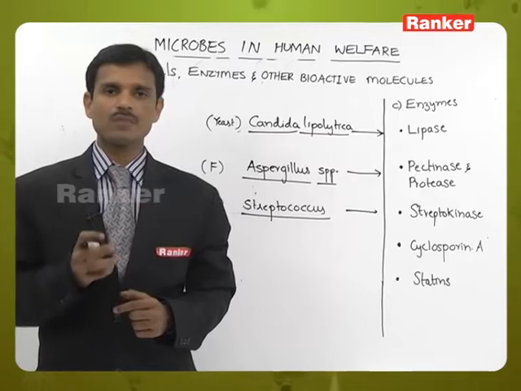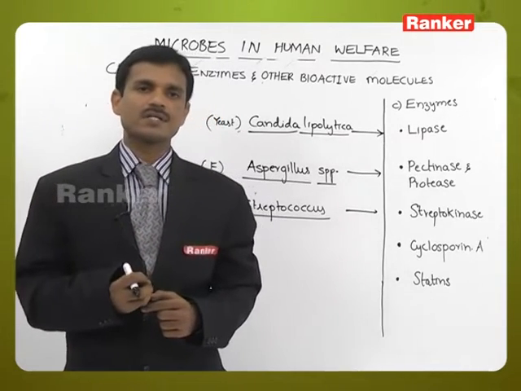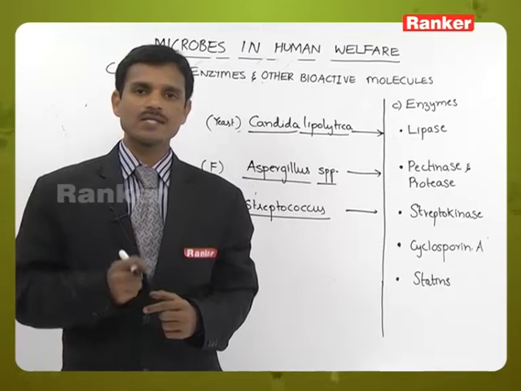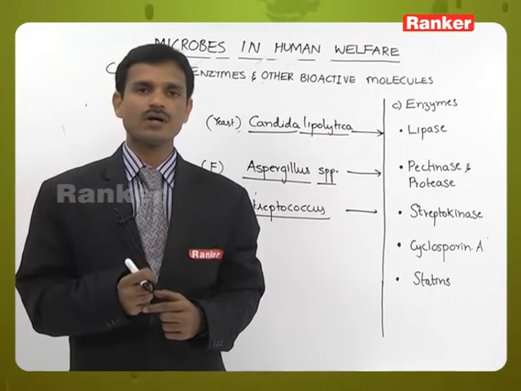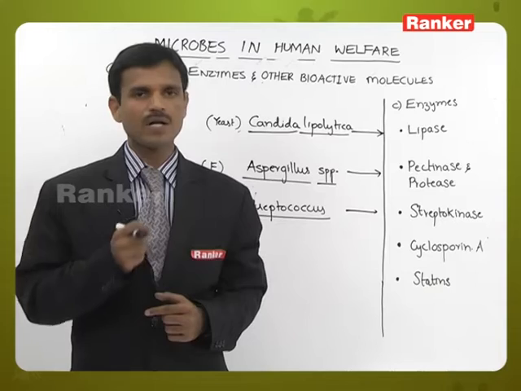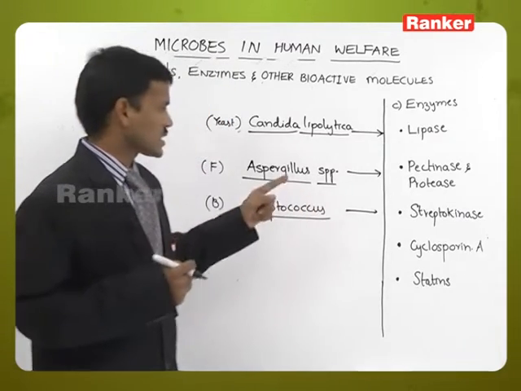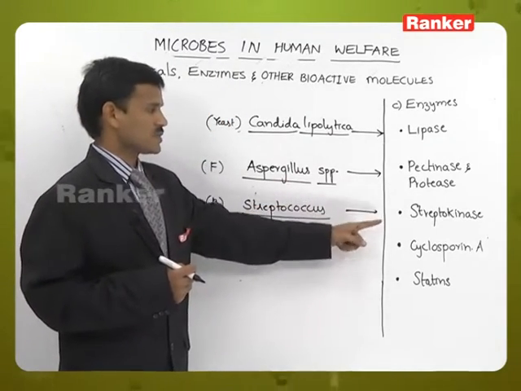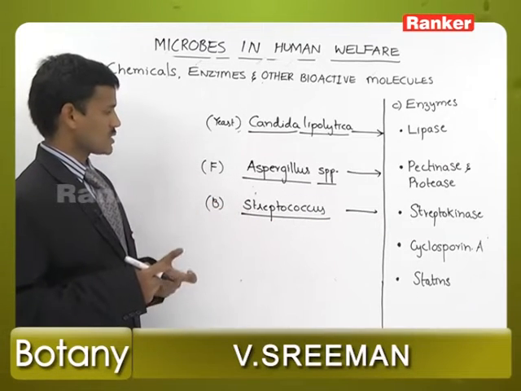Clot buster means sometimes in the blood vessels, blood clots are formed. If blood clots are formed, that is leading to heart attack. So, the blood clots are digested by this streptokinase enzyme. Streptokinase enzyme is extracted from Streptococcus bacterium.